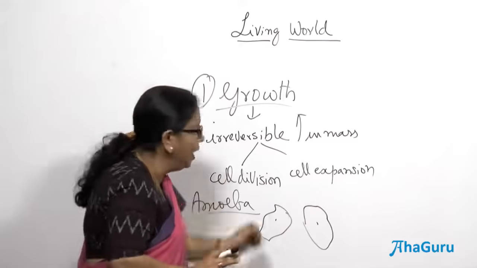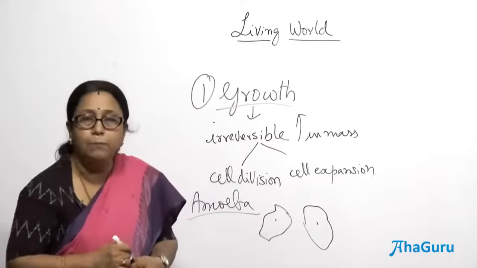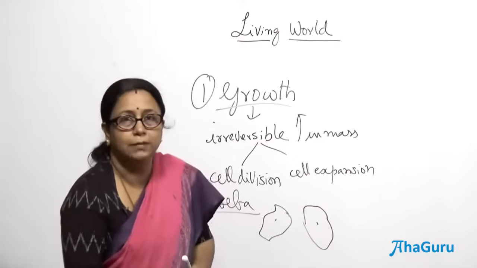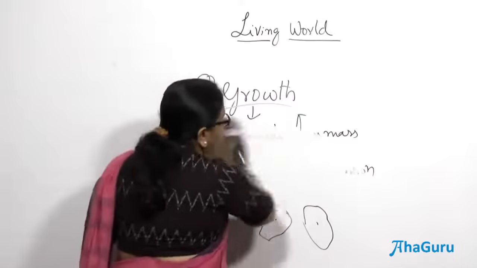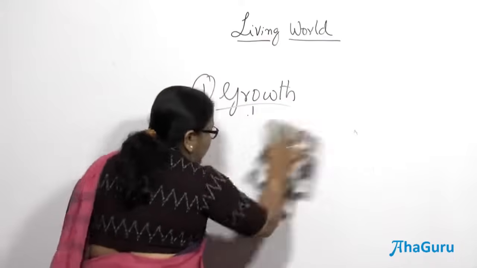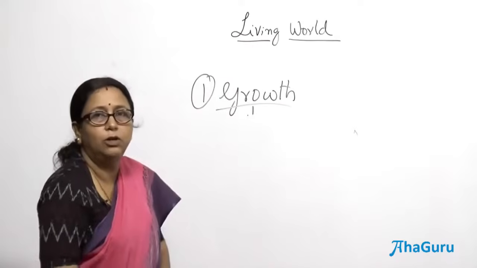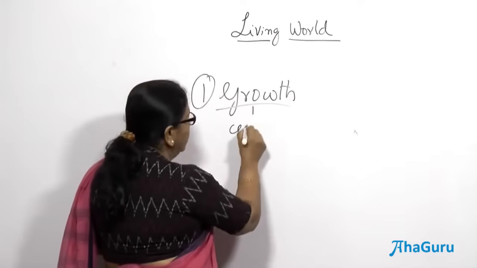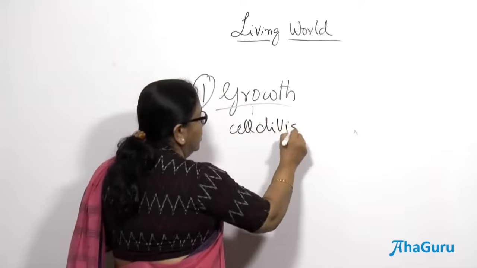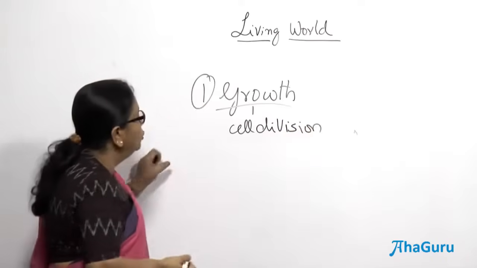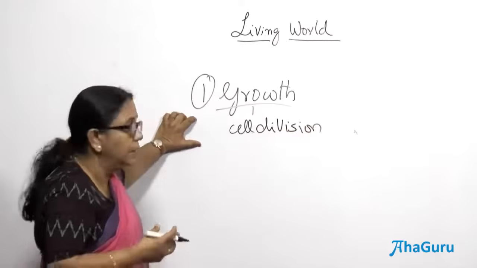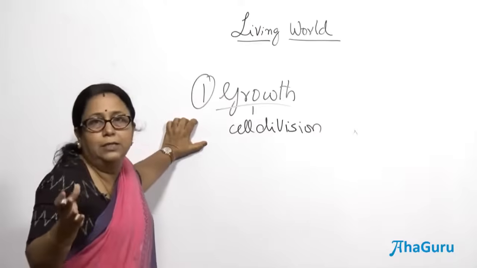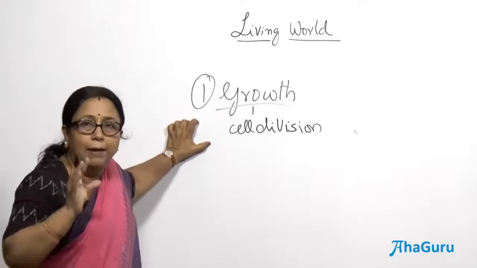But if you look at multicellular organisms like plants and animals, that is where we need to understand how growth happens. In multicellular organisms, the growth happens mainly by cell division and also by cell expansion. So, what happens in plants and animals? Is there a difference in the way the growth happens? Definitely yes. If you look at plants, the growth happens continuously.